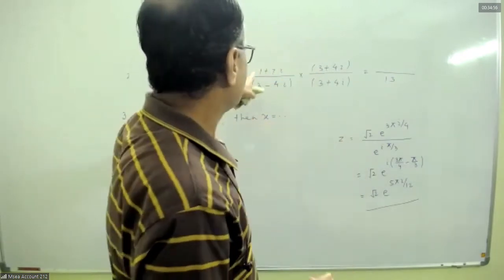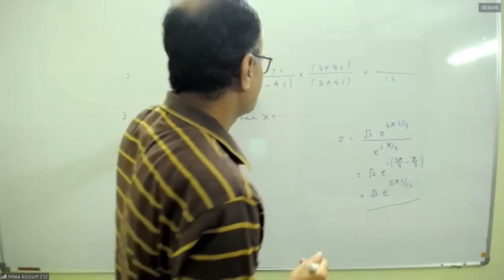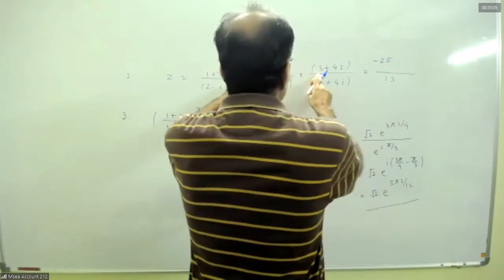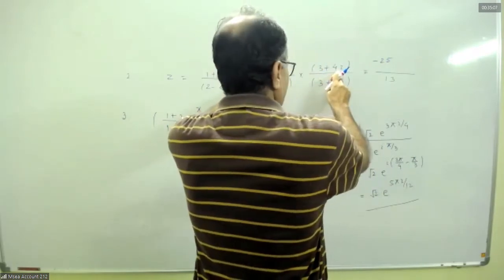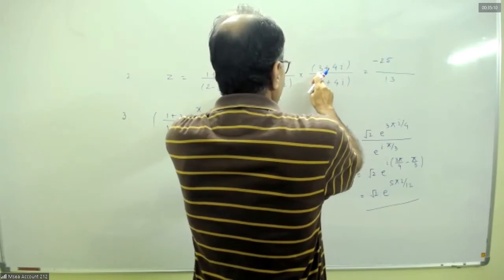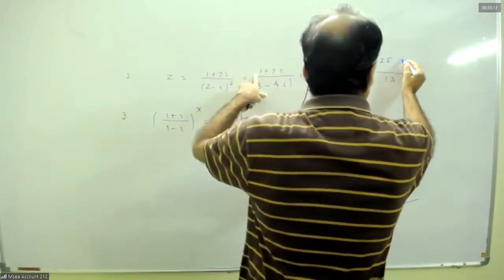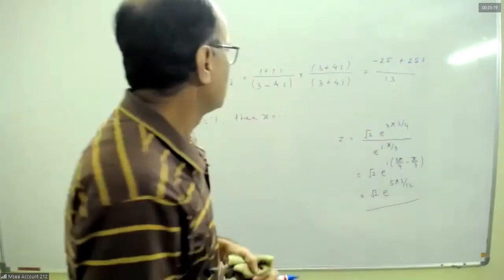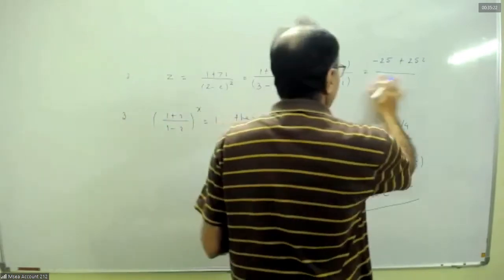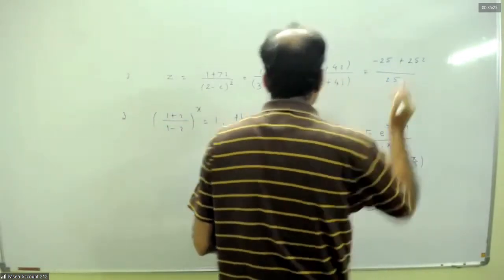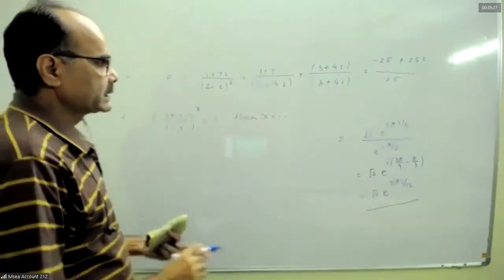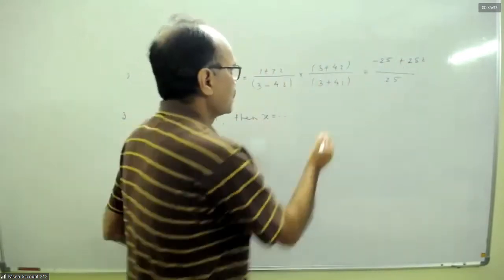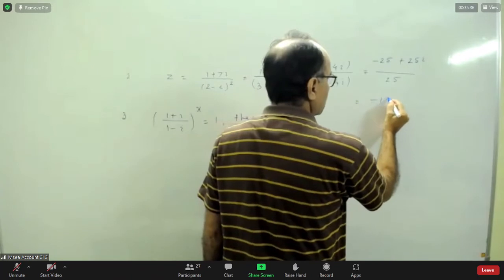Here it will be 3 minus 28 plus 25... by 25. Sir, the denominator will be 25. Yes, sir. Denominator 25. Right. 9 plus 16. So that is minus 1 plus i.